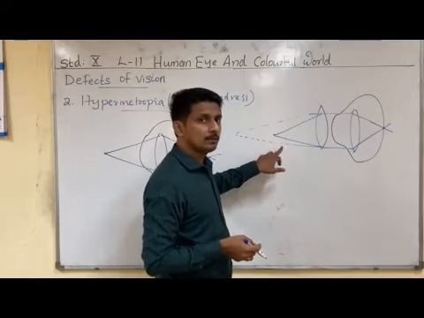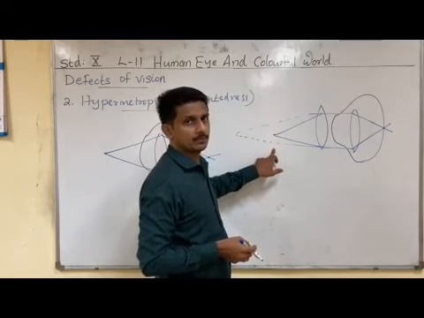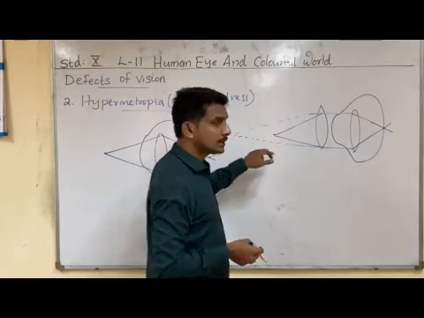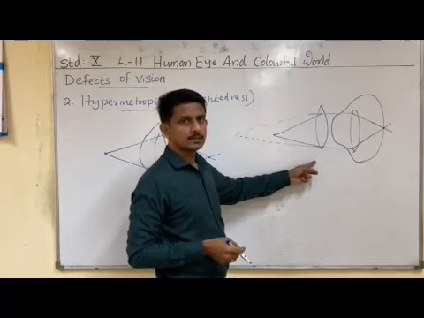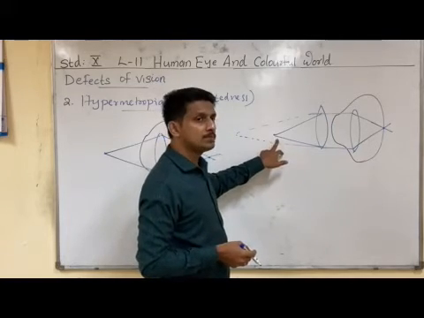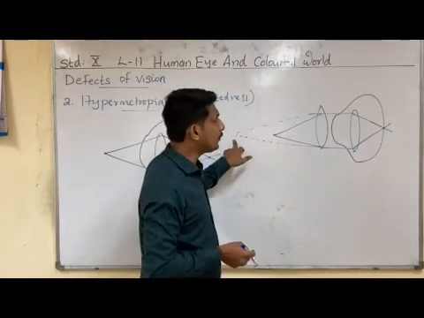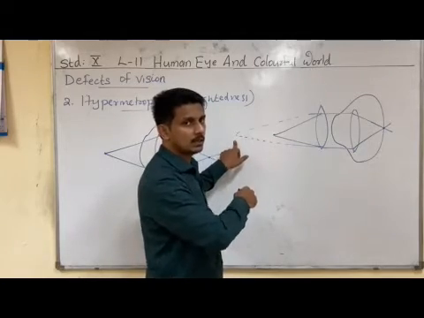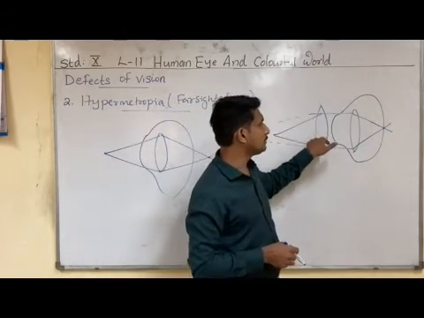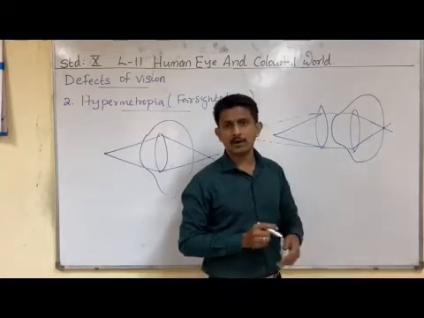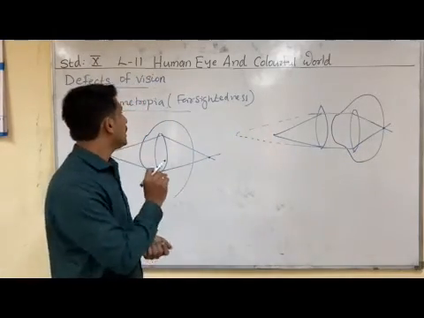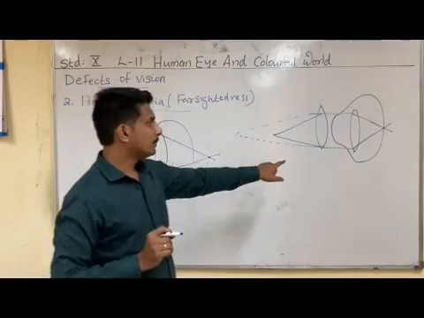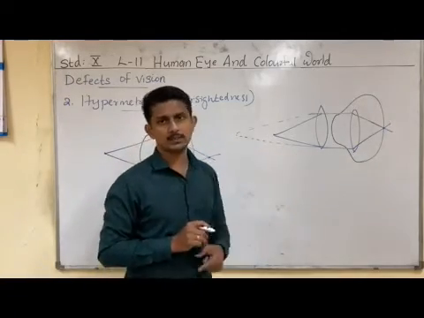The person is not able to see nearby objects in this type of defect. So when we wear this convex lens, the image of this object forms at the near point of this hypermetropic person, and that image acts as the object for the eye lens, and the final image forms on the retina. This is the way we can correct this defect by wearing a convex lens of suitable power.